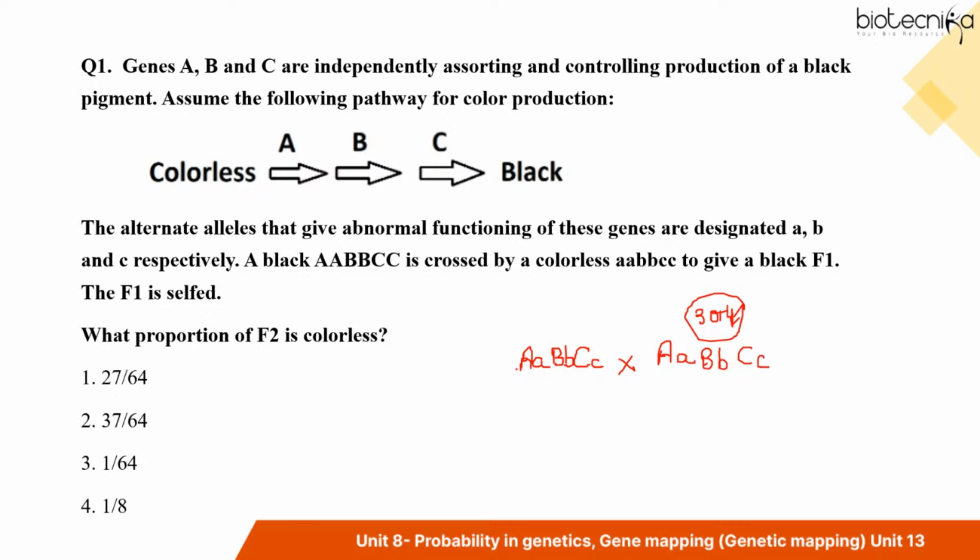So see, the trick here is always to consider one gene pair at a time. If I say one gene pair at a time, don't you think this is a monohybrid cross? This is a monohybrid cross and this is a monohybrid cross, right?